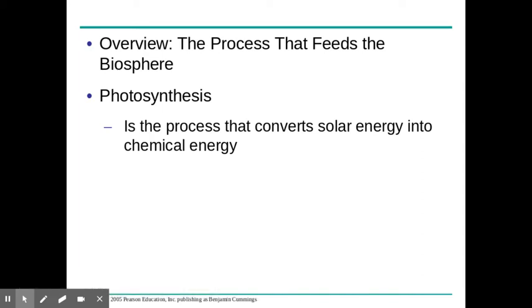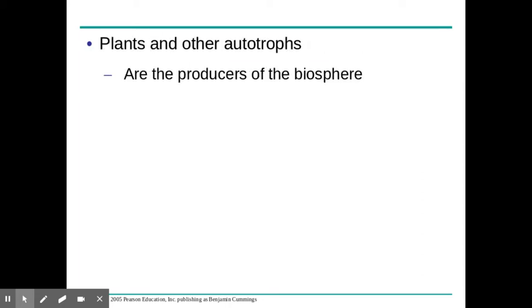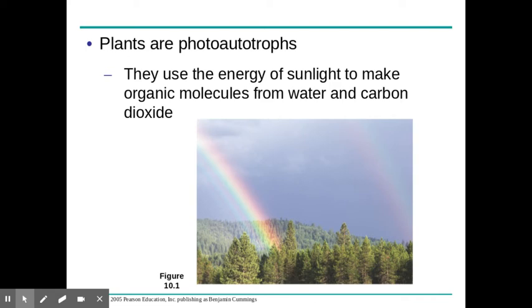So if you remember from the first law of thermodynamics, sometimes we call plants producers, but in reality, they're just converting solar energy or light energy into chemical energy. That chemical energy would be in the form of sugars. And again, they are producers of the biosphere. In essence, photosynthesis nourishes the entire world, either directly through plants or indirectly through consumers, because all organisms use organic compounds for energy through cellular respiration.